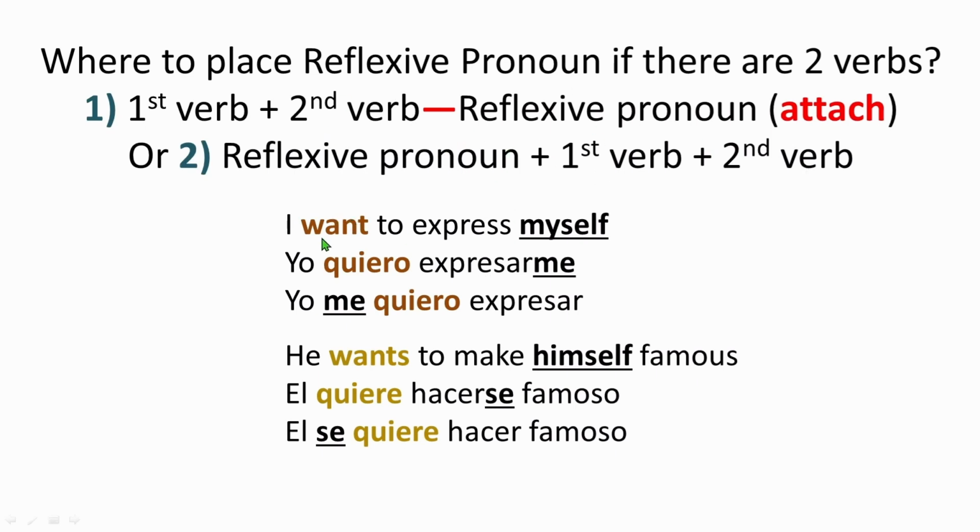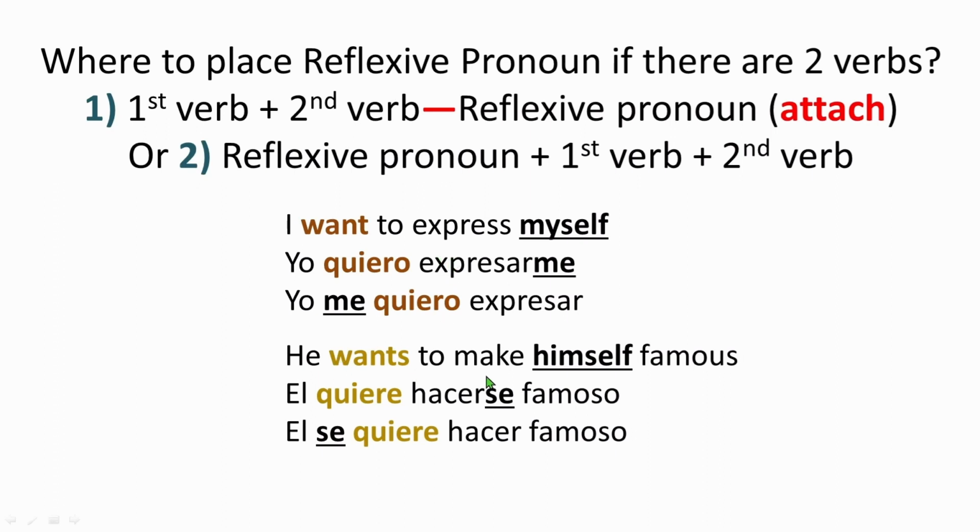Like here, I want to say I want to express myself. Okay, so myself is a reflexive pronoun, right? So either I can say yo quiero, which is the first verb, expresar, the second verb, me. This is reflexive. Yo quiero expresarme. Now here, I have attached it just like this: first verb, second verb, and reflexive pronoun attached. This is the way you can place the reflexive pronoun, or else you can do this: yo me quiero expresar. Here we put the reflexive pronoun just before the first verb, right? So these are the two ways you can write it.